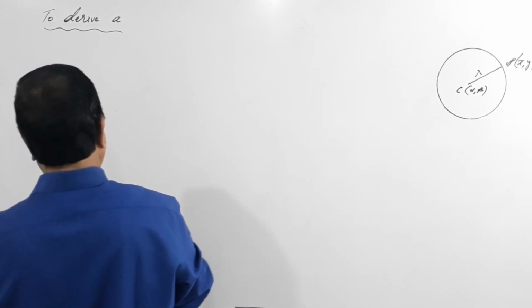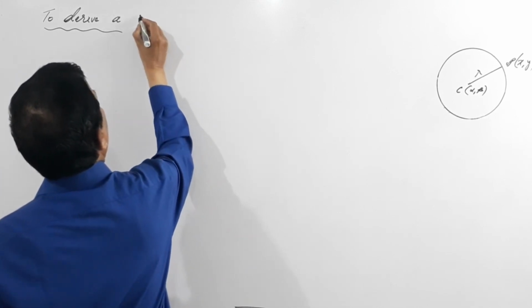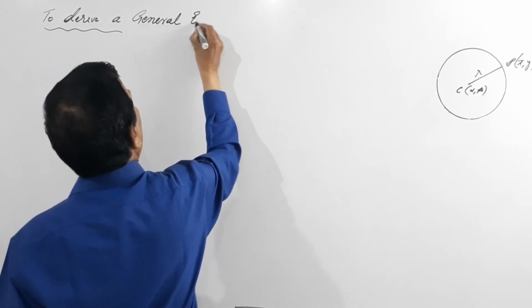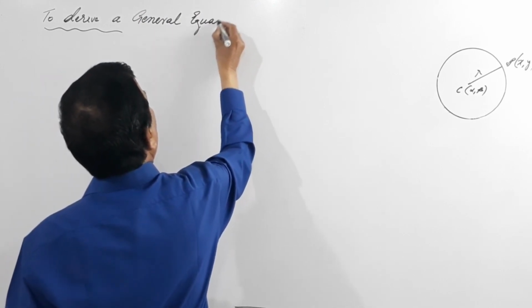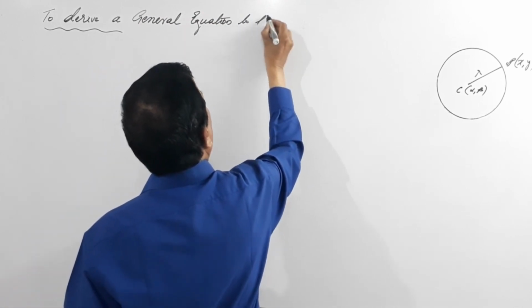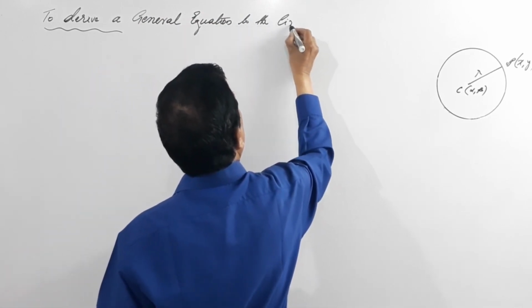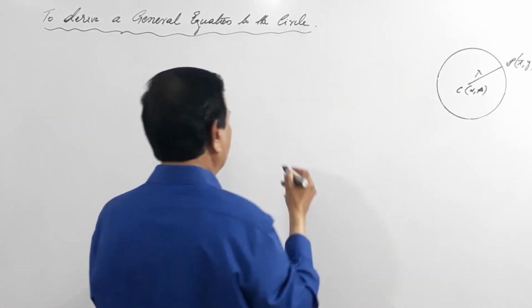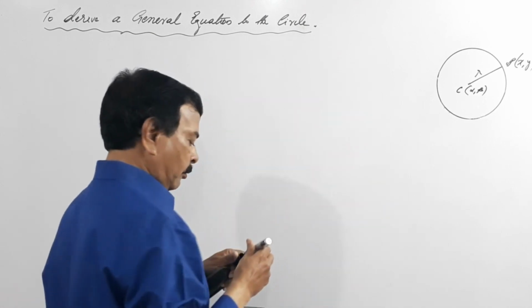So what I'll do, to derive a general equation to the circle, so we'll draw.